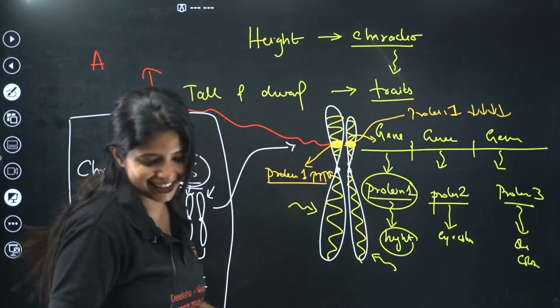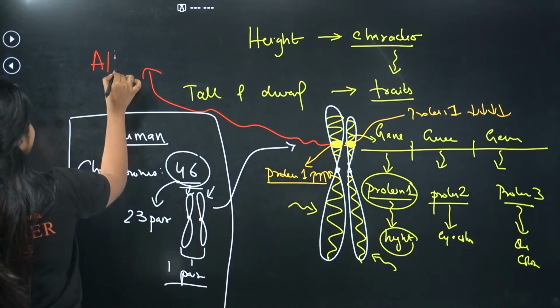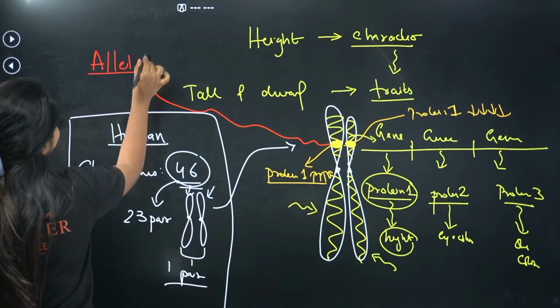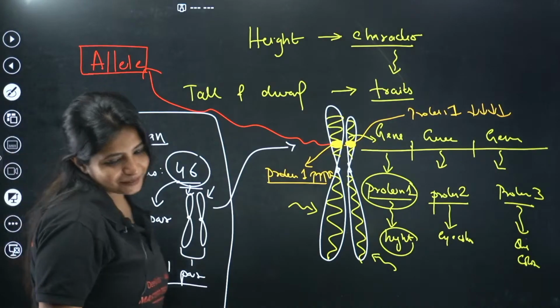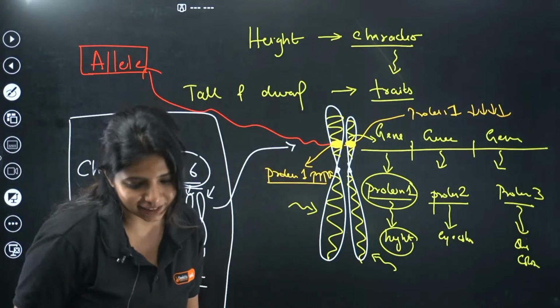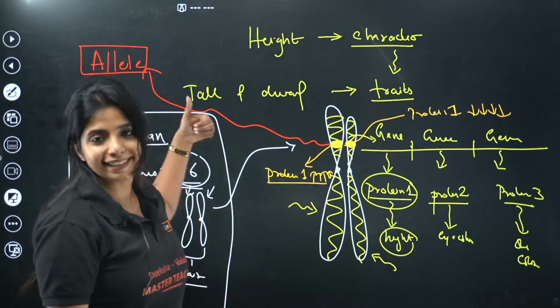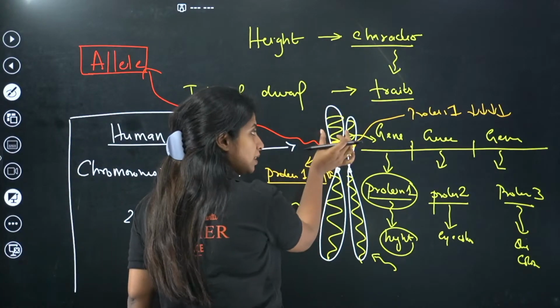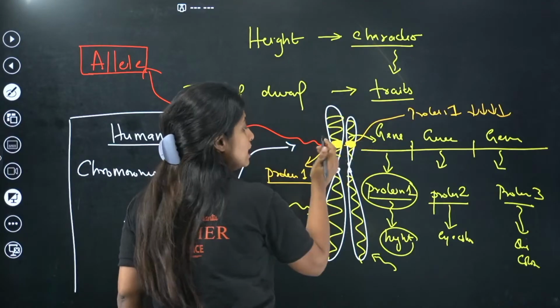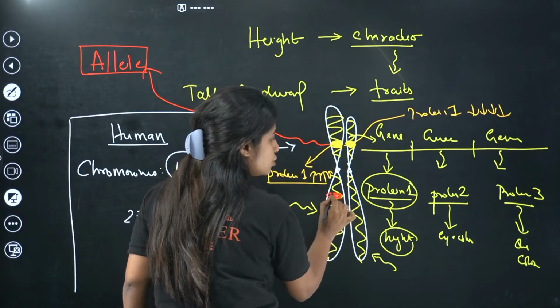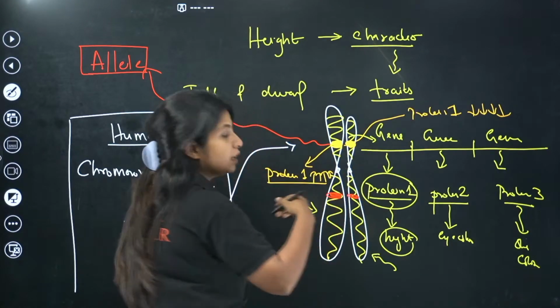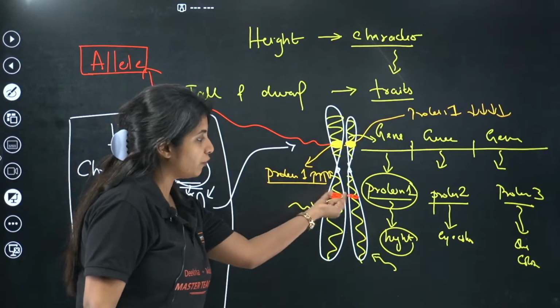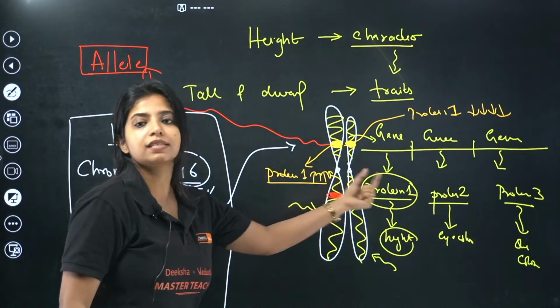Ayyo. It is known as allele. It is known as what? Allele. Okay, so over here there is a gene. Both of them are here itself. These genes are for height only. Similarly, here also you will be having genes. These genes could be for different things. So I'll say these two are alleles for skin color.